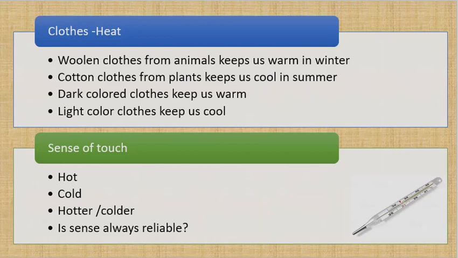Now, sense of touch. We know hot and cold, hotter or colder, we can compare, but we will not really know exactly how hot or how cold it is using our hand or skin. Why? Take a glass of hot water, put your hand on it, you will know it is very hot. Take another glass of cold water, put your hand on it, you will know it is very cold. Now take another glass and mix this water together in that, then you will find that the water is medium. So when you put your hand back from the medium water to the hot or cold, you will not really know how hot or how cold it is other than the fact that it is different. Why? Because the sense of touch or the hand is not really reliable.